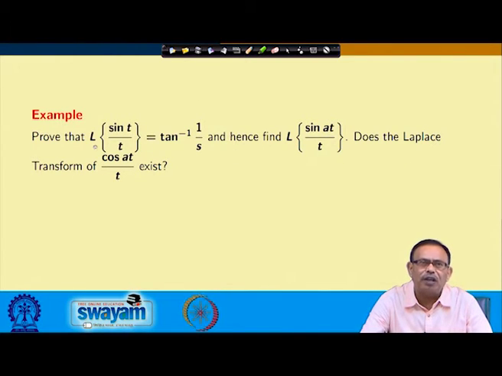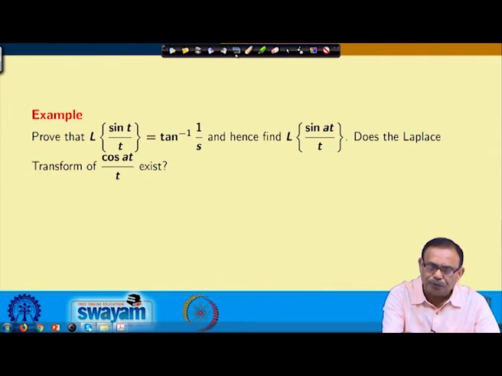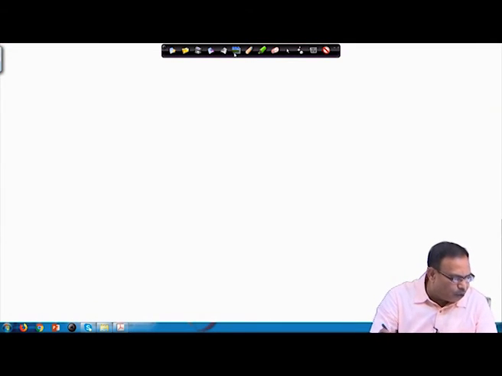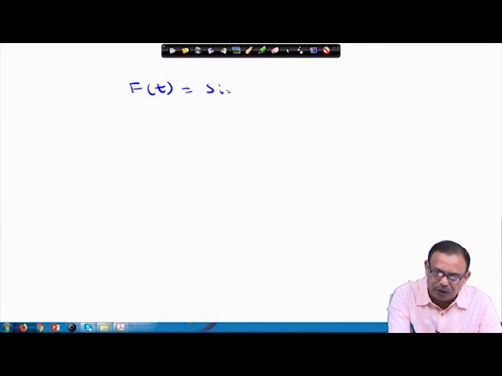From this proof, we are saying that the Laplace transform of sin a t by t will exist, but Laplace transform of cos a t by t may not exist. So, to prove this one, again we are starting with, say, f t equals sin t. We are starting from this one.